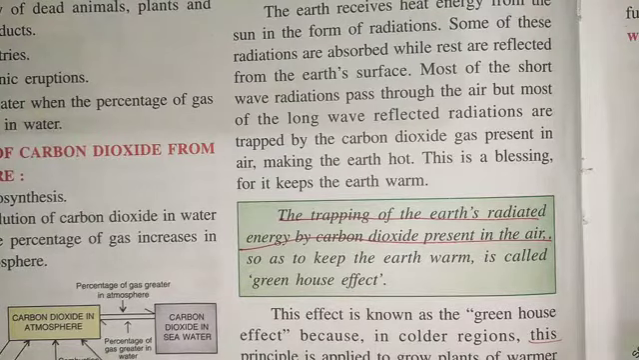We know that Earth receives heat energy in the form of radiation from the sun. Some of this is absorbed at the surface, and some of this heat energy is radiated back. If greenhouse gases, mainly carbon dioxide, are present, they will absorb the long wave reflected radiations and make the Earth hot.